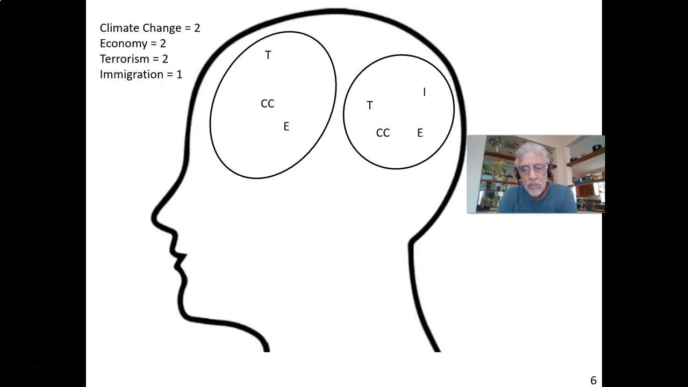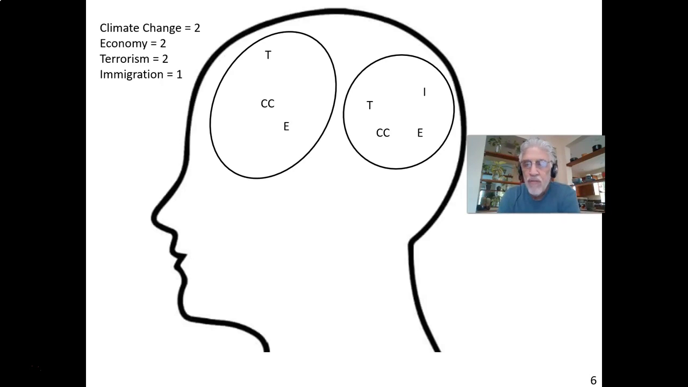Now, let's go back to the beginning. This is the same person with two attitudes about climate change in the front and back of their head combined, two about the economy, two on terrorism, and one on immigration. But in this case, this person is ambivalent as to what is the most important issue of the day, right?